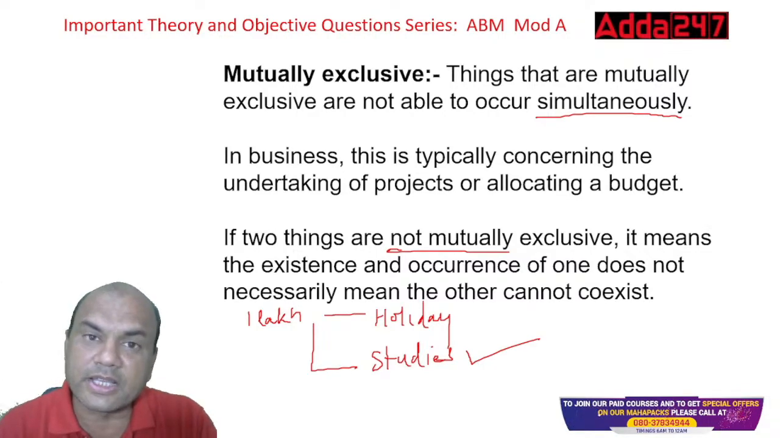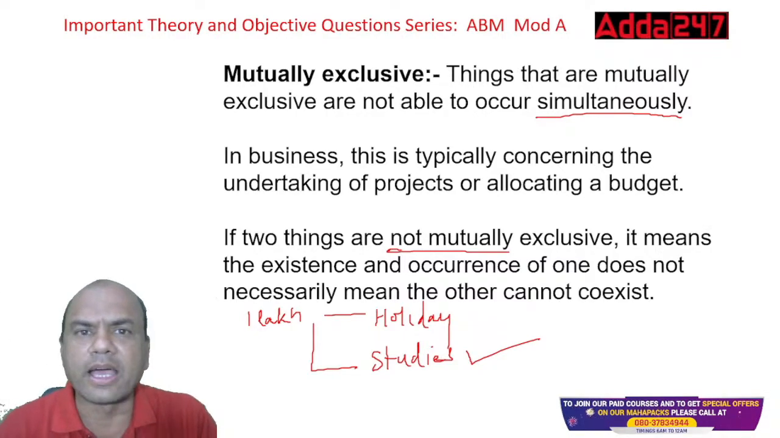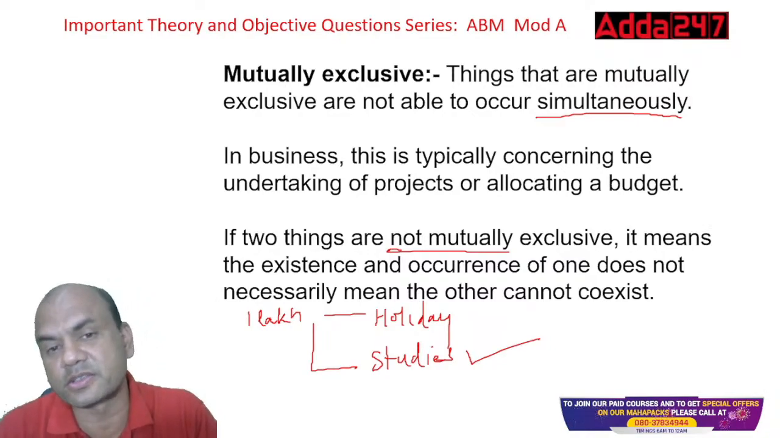Scoring a first class and passing, both are not mutually exclusive. Why? Because I can pass as well as score in the first class, but passing and failing are mutually exclusive.